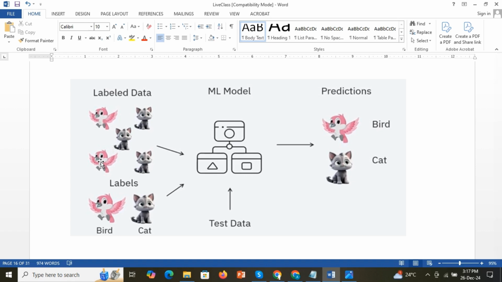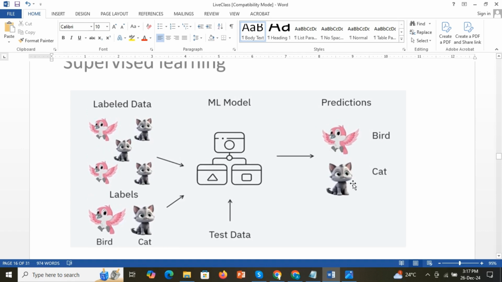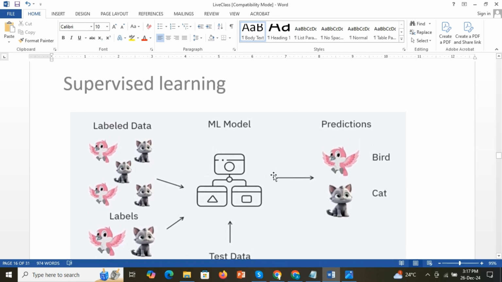So these are the labels: this one is a bird and this one is a cat. We give time for the machine to learn, to train the model. Then if you provide test data, it will easily identify and make predictions. So it will identify this as a bird picture and this as a cat picture. That is how supervised learning works.